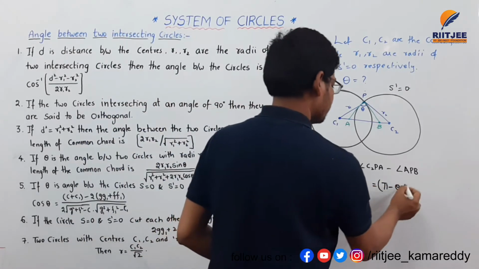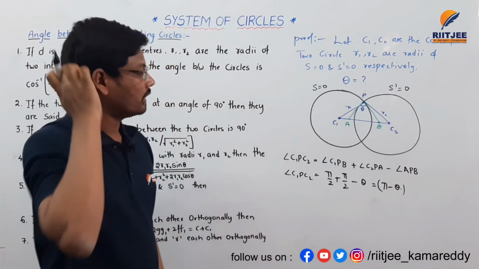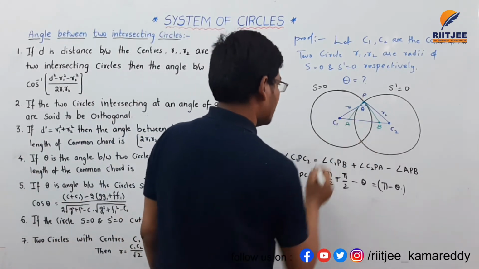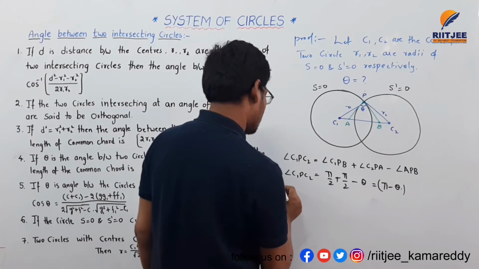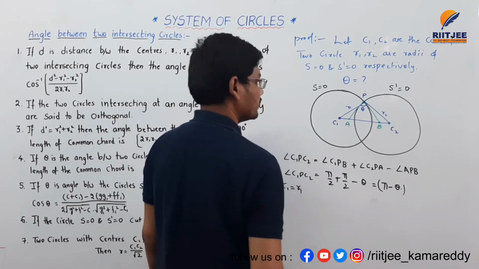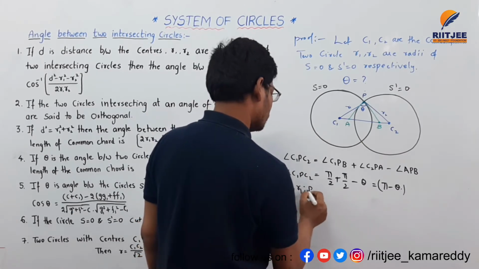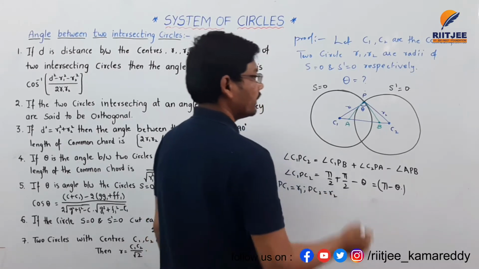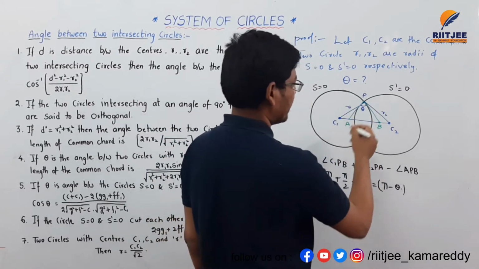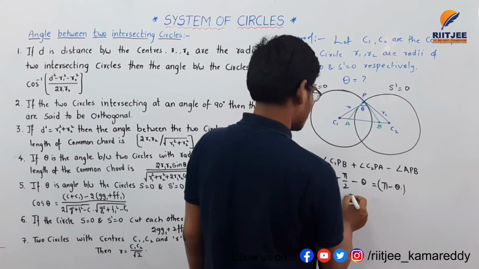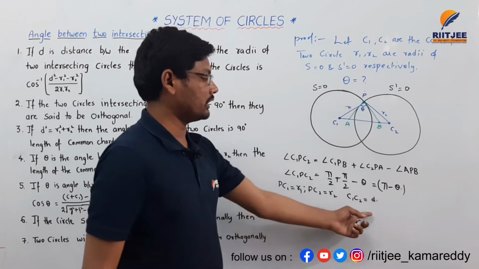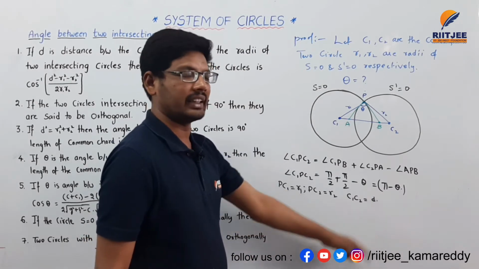This is the angle between the two radius lines here, and PC1 is equal to r1 and PC2 is equal to r2. The distance C1C2 is d here.